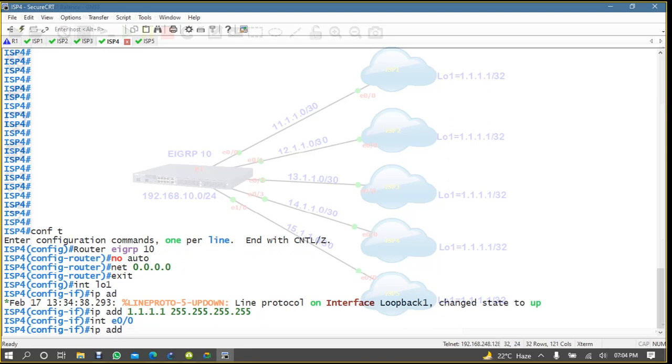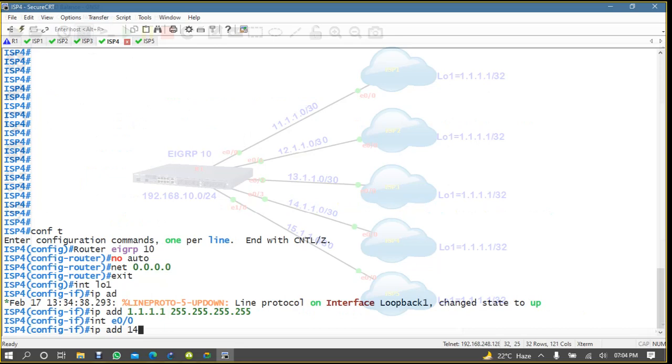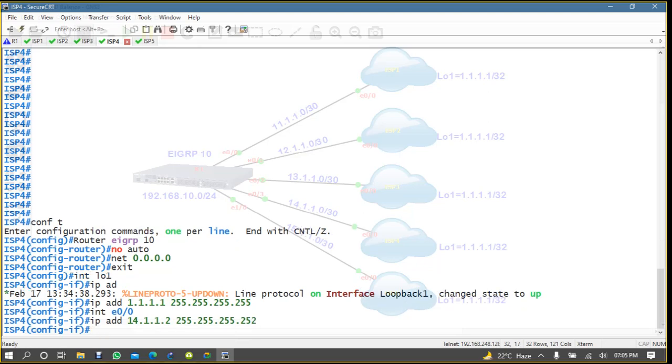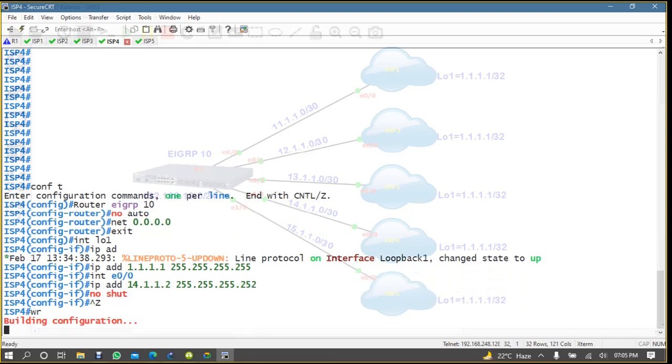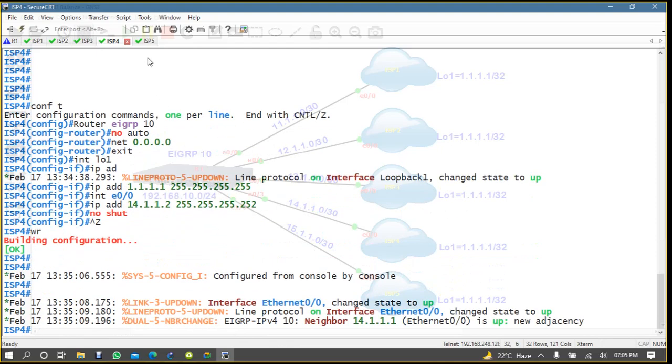ISP4 is 14, ISP3 was 13. Okay, 14.1.1.2, 255.255.255.252, no shut, and then neighborship. Wait for the neighborship. Okay, neighborship is up now.